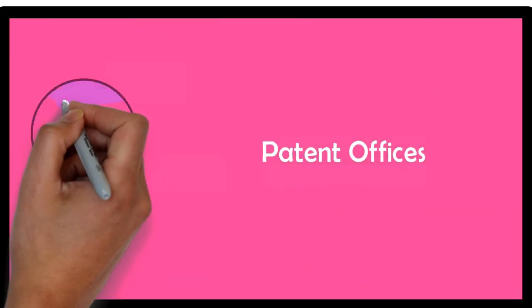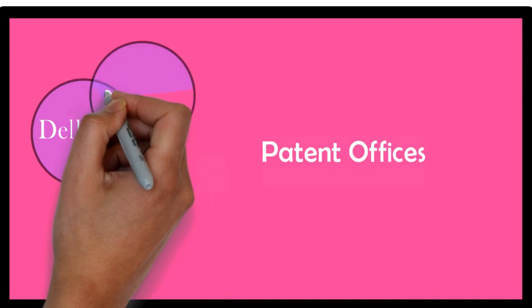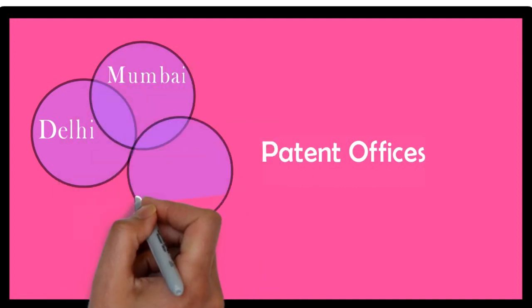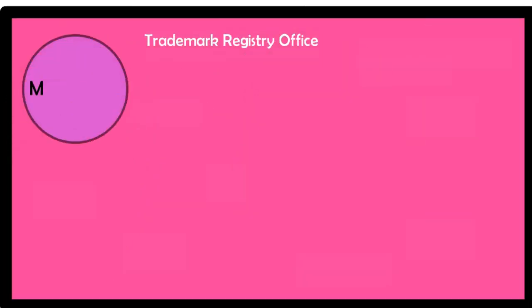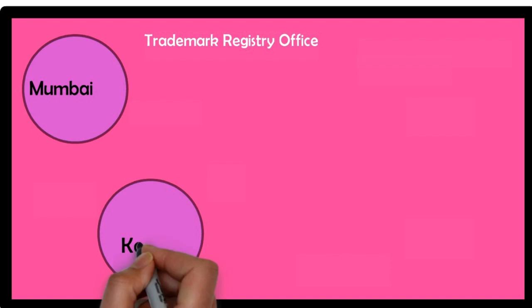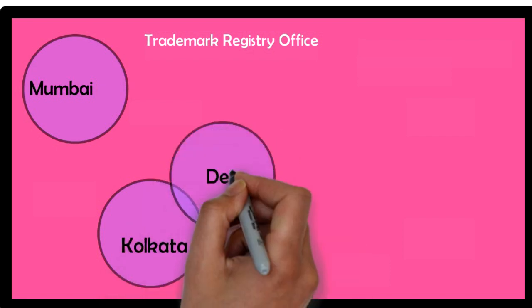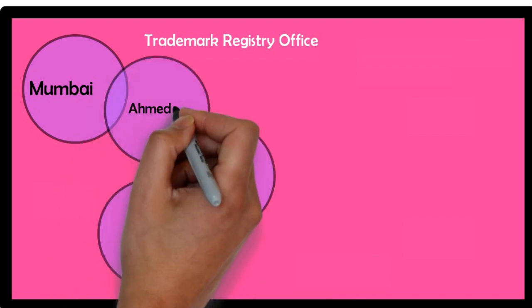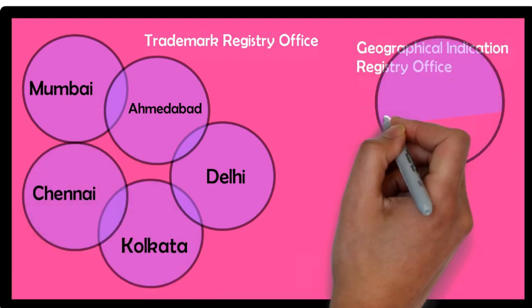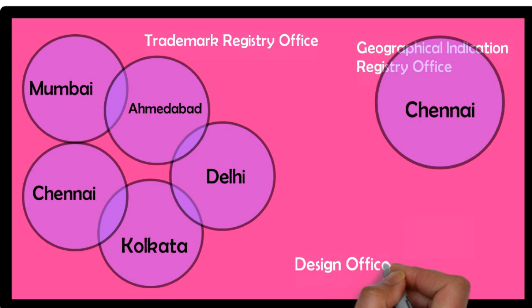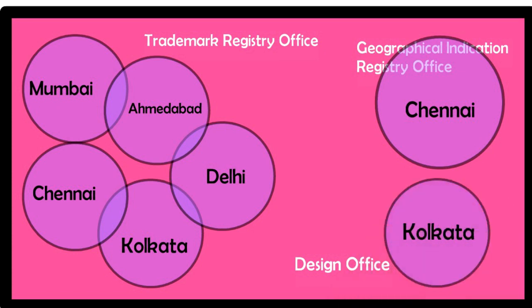Where can we file our patent? For that we have the Patent Registry Office. That is in Delhi, Mumbai, Chennai, Calcutta. Calcutta is the head office. For trademark registration, we can go to the Mumbai, Calcutta, Delhi, Chennai and Ahmedabad offices. For geographical indication registration, we can go to the Chennai office. And for the design office, we go to Calcutta.